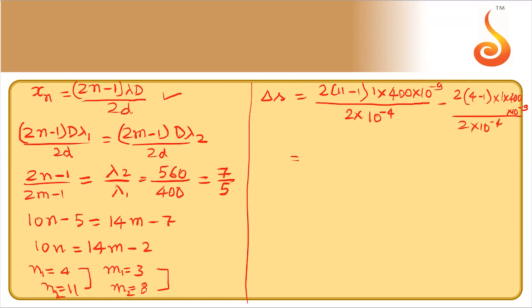So I can take 400 into 10 power minus 4 to numerator, it will be 10 power minus 5 divided by 2. These things you can take common. So this will be 11 minus 1, 10, 20. This is 3 minus 3 to 2, 6. 20 minus 6 is 14.